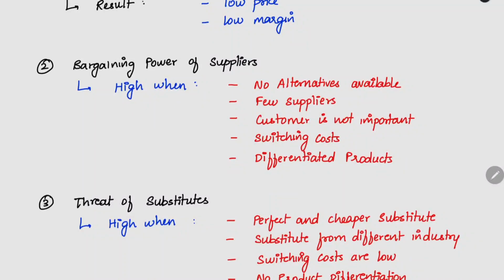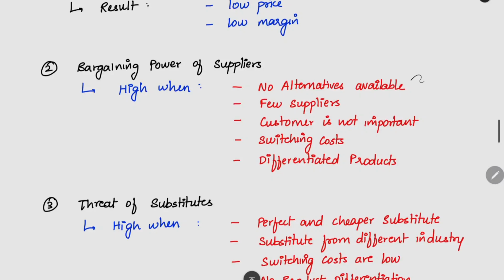The next thing is bargaining power of supplier. When the supplier has high power, supplier means raw material supplier. We will be buying the raw material from that supplier only, when there is no alternative. What is the meaning of no alternative? We have only one material, the material which should be used in our product. We don't have any other alternative substitute. That is a very big factor. If we cannot switch, the supplier will have a high power. We cannot change him.